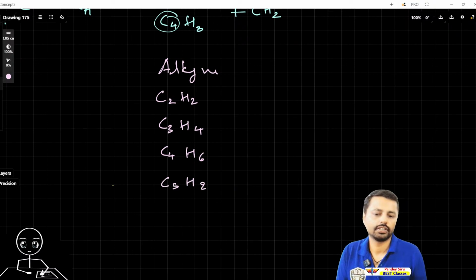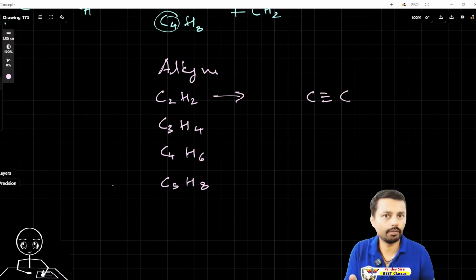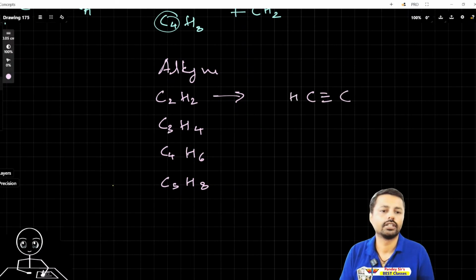These are all alkynes. Now I will show its structure. The triple bond, not a double bond, a triple bond. So that is the difference. That's why it is "yne", and this is called ethyne.